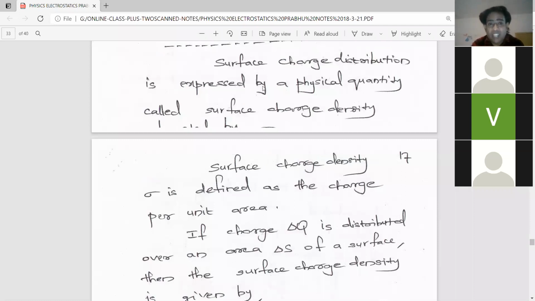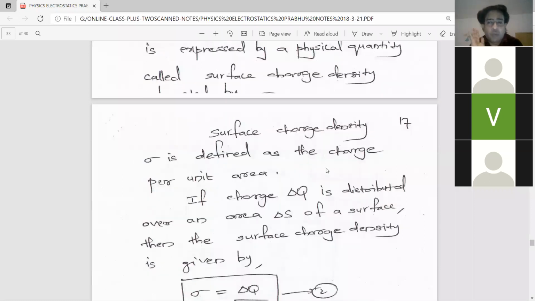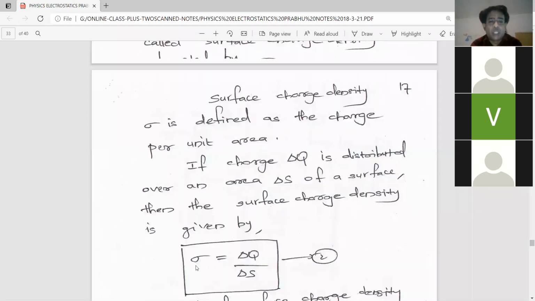sigma. The symbol sigma is not visible there, but you have the hard copy with you. It is sigma. Surface charge density is written at the bottom of the next page. Surface charge density is denoted by the symbol sigma. So what is surface charge density? Surface charge density is defined as the charge per unit area.